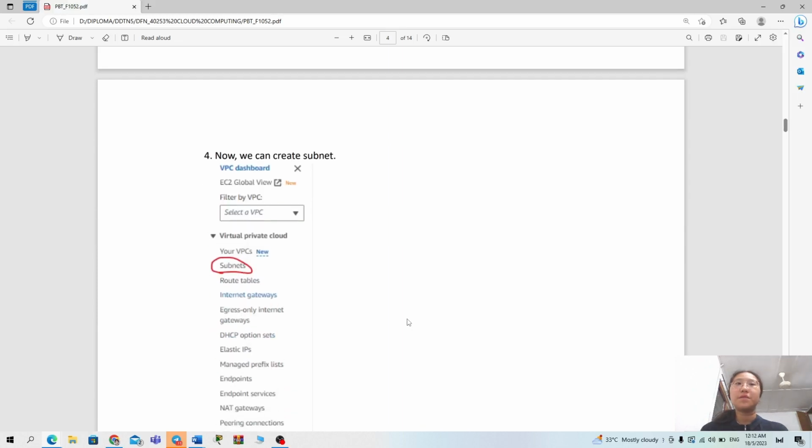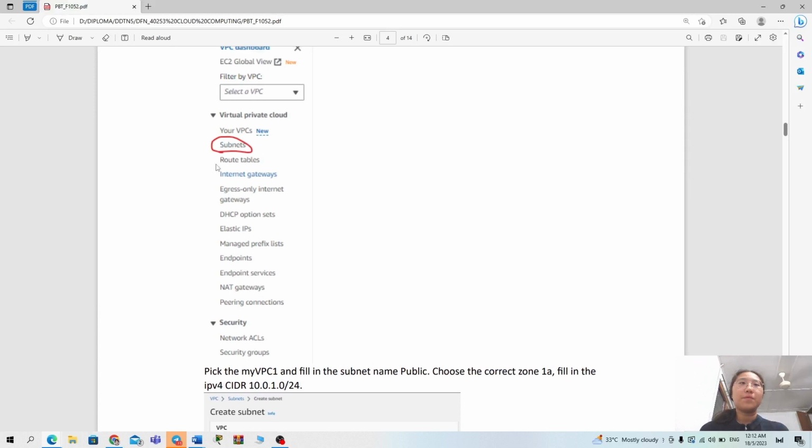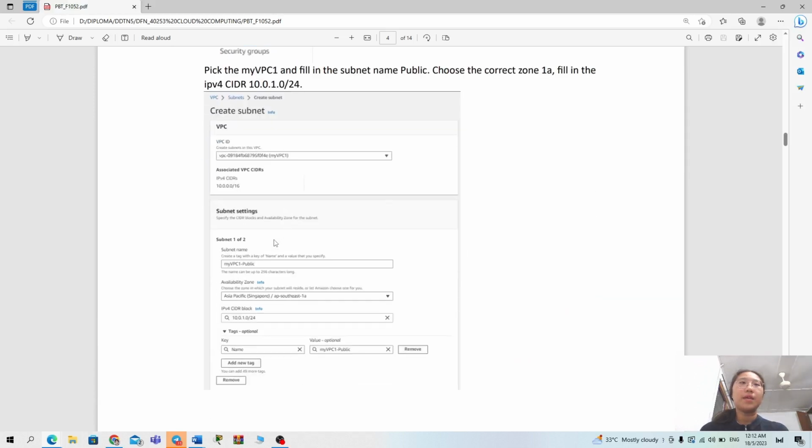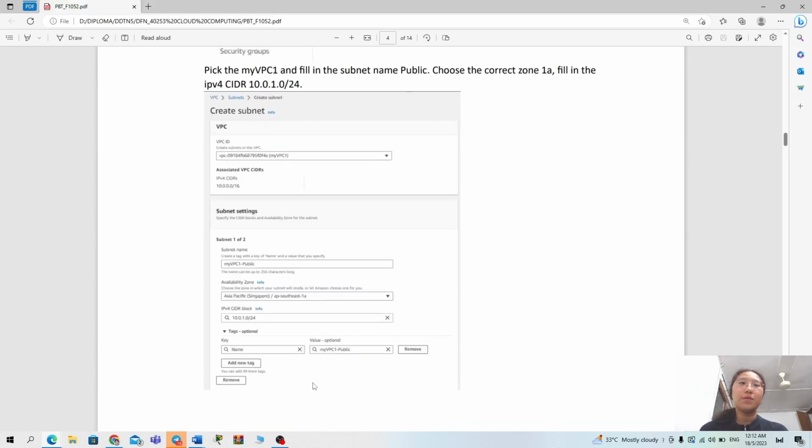So let's move to the subnets. We can now create subnets. We click from the menu here, then click create subnet and pick my VPC1 here and fill in the name public for the subnet. Make sure you choose the 1A zone for the public, and then we fill in the IPv4 CIDR block 10.0.1.0/24 and we can add a new subnet.